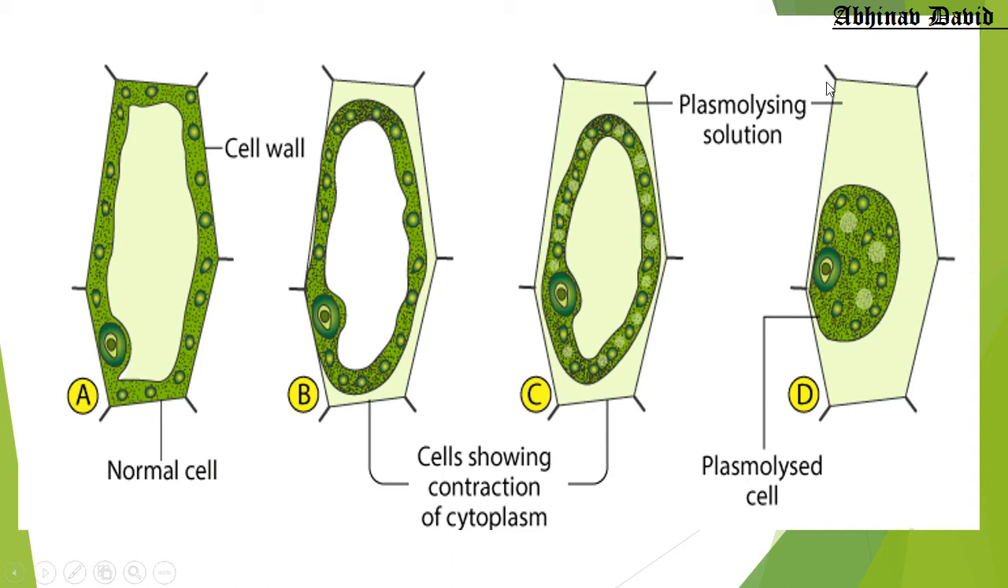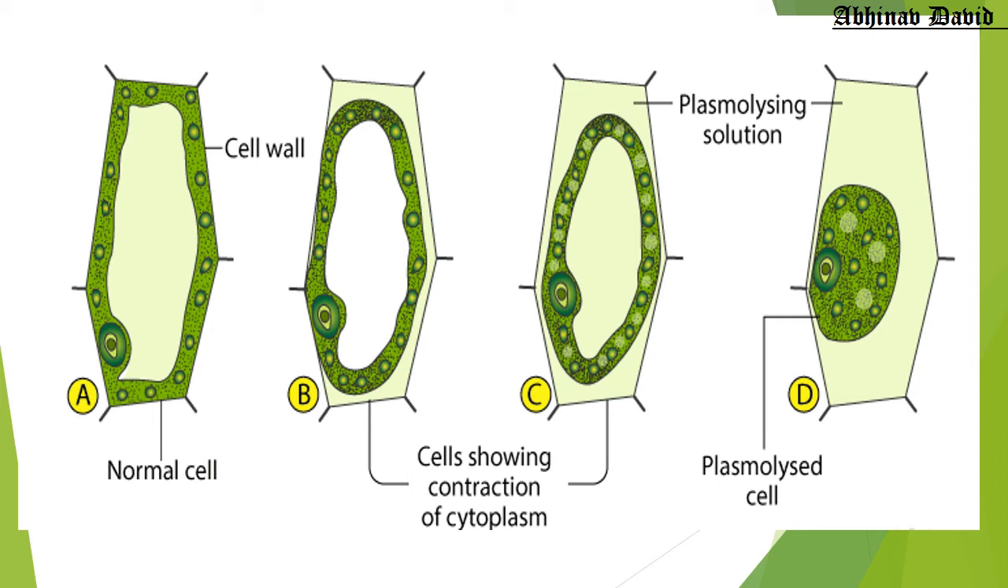But you can see one more thing: the cell wall is not changing shape, because the cell wall is hard and rigid. It is non-flexible, so it does not change shape, but the cell membrane is flexible and it changes shape. So only the cell membrane changes shape, but the cell wall does not. This process is called plasmolysis and it takes place only in living plant cells.